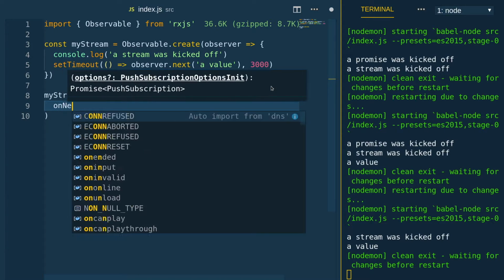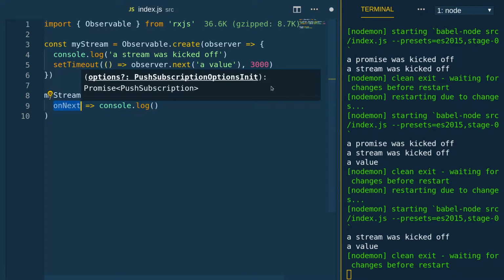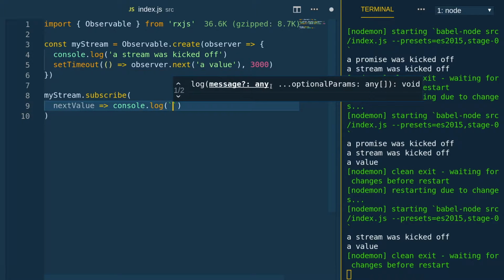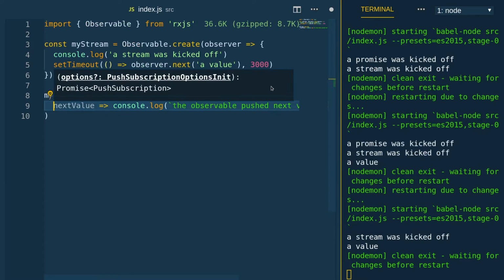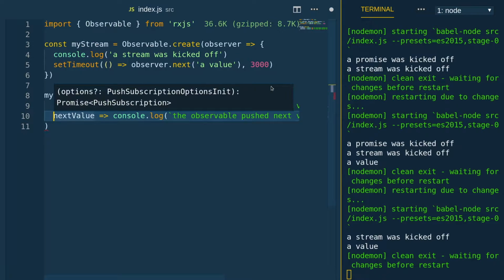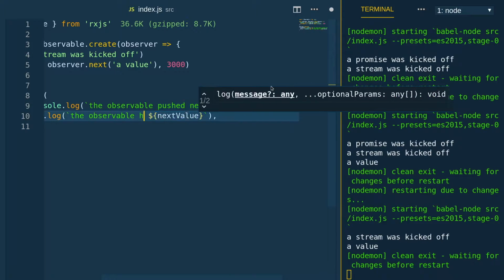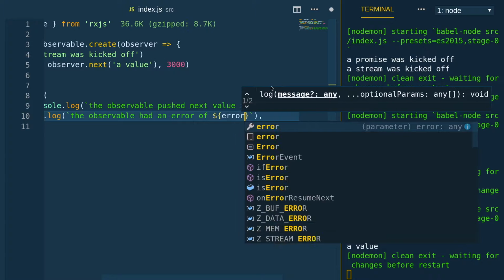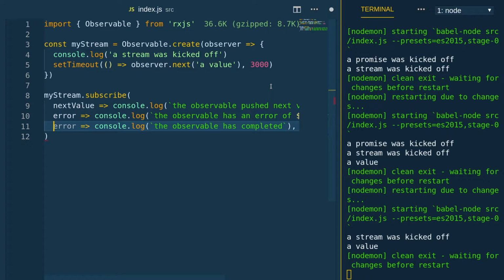Subscribe actually takes 3 arguments, 3 callbacks: onNext, onError, and onComplete. Unlike a promise that either resolves or rejects, you can emit multiple values and then it can error out or it can complete. So here we see the observable pushed next value, and we'll break this out and put an error callback. On error, this one's going to run, and it's going to say the observable had an error of, and then the error. Then we can put our complete here, and complete does not take a value. It just runs and completes when you call observer.complete.